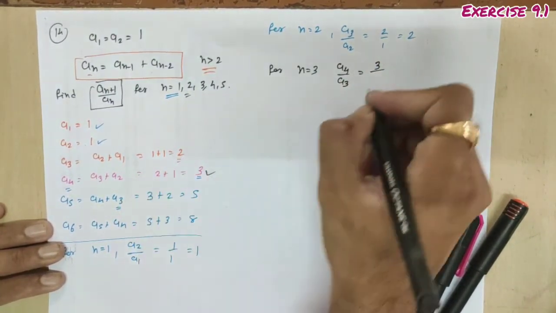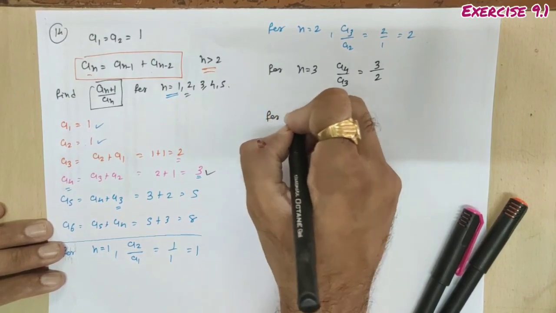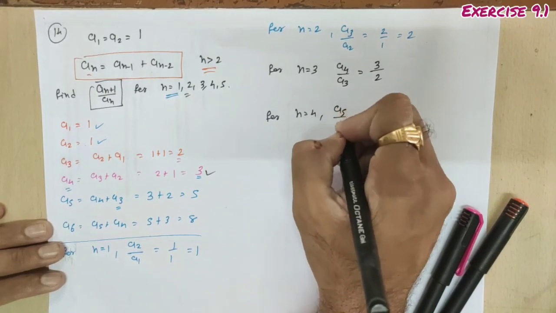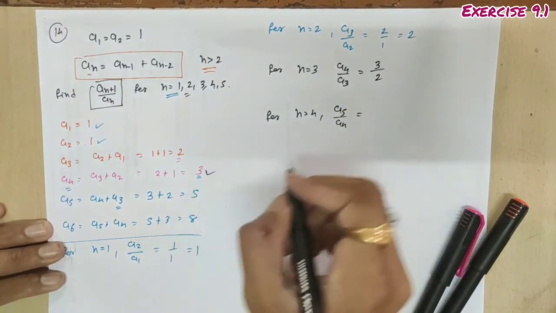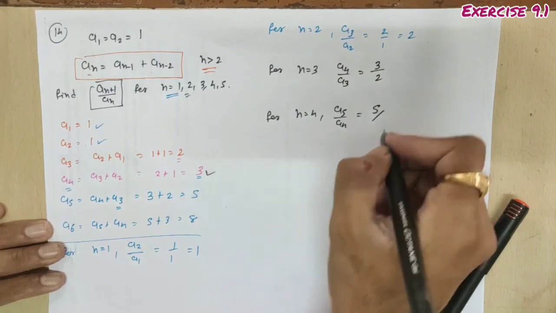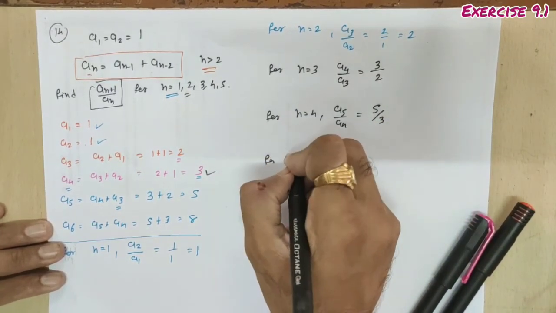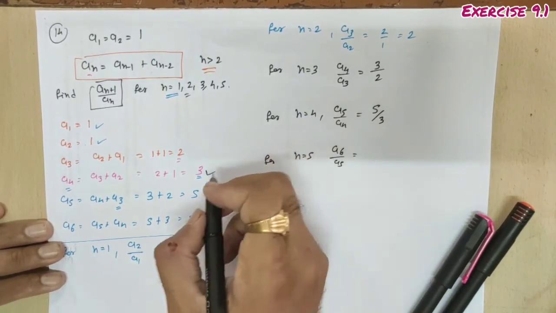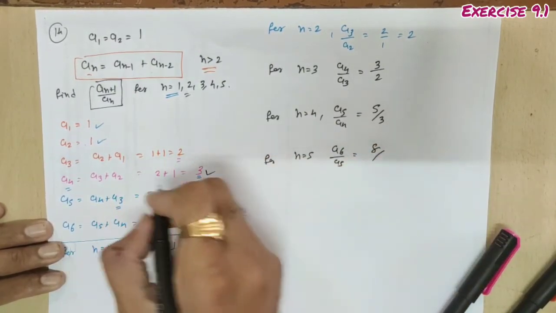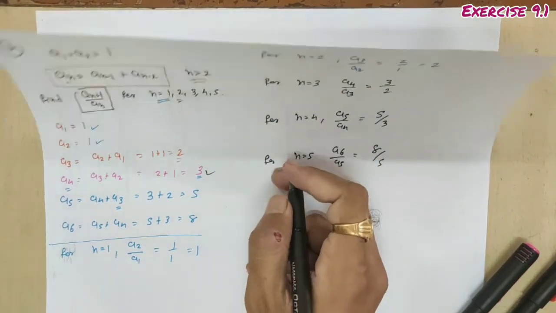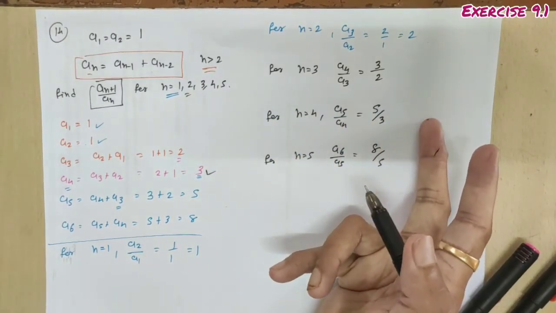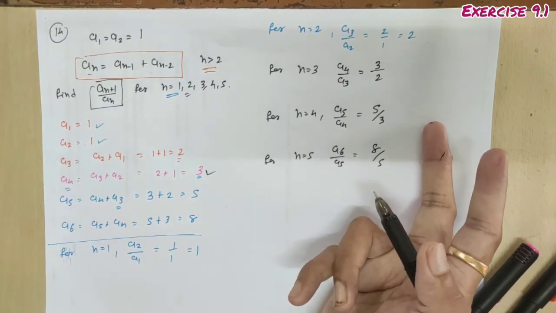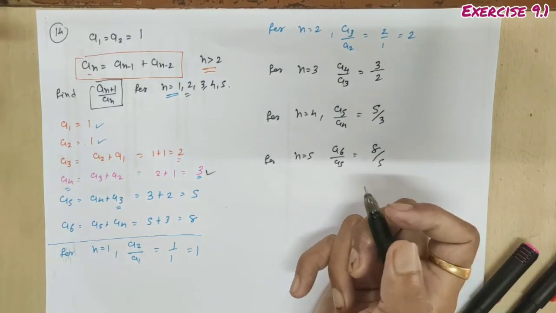What is a3? 2. So 3 by 2. For n equal to 4, it's a5 by a4. What is a5? 5. What is a4? 3. And for n equal to 5, it will be a6 upon a5. What is a6? 8. What is a5? 5. So 8 by 5. Done. So this is how you can obtain this ratio a(n+1) upon an. Clear? So this is your exercise number 9.1.